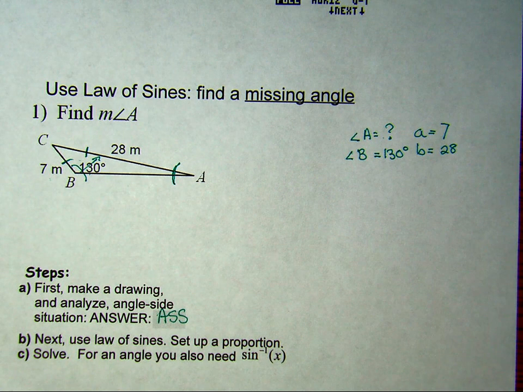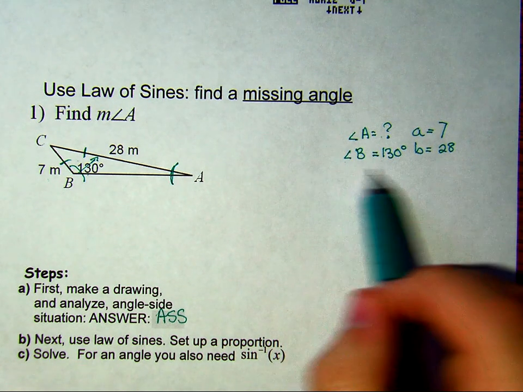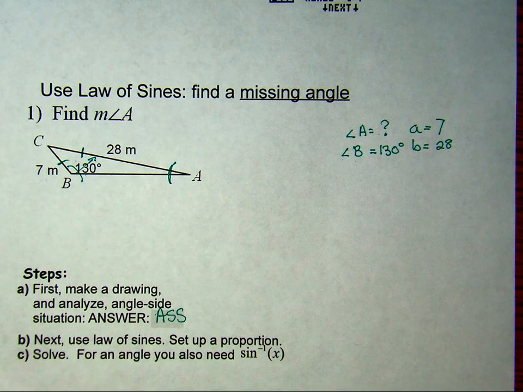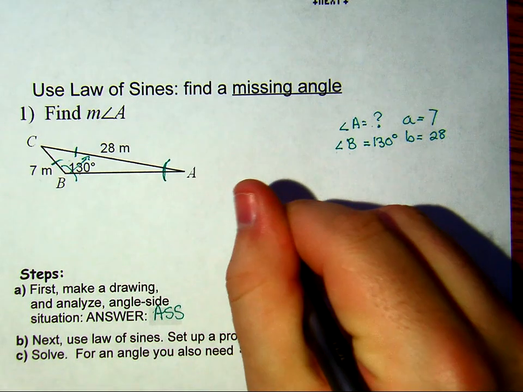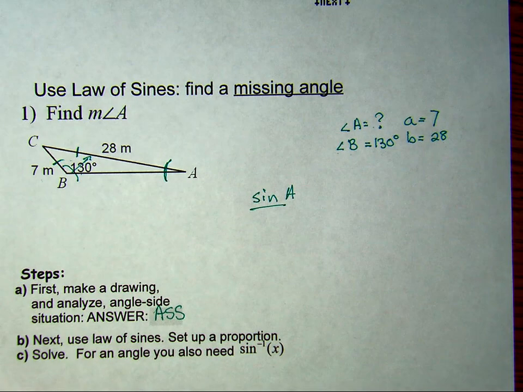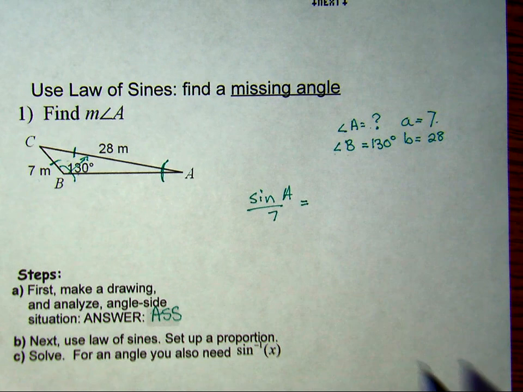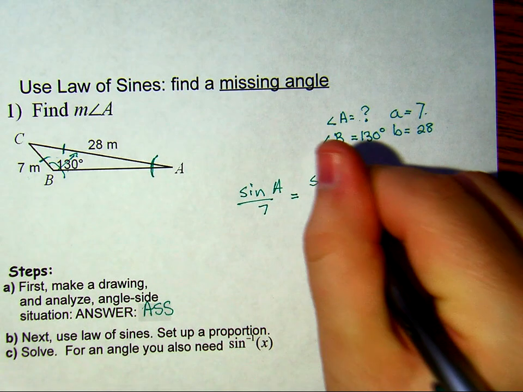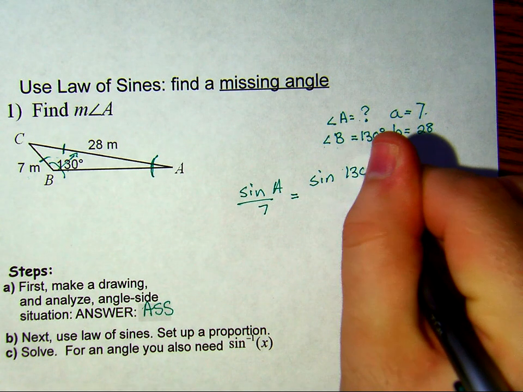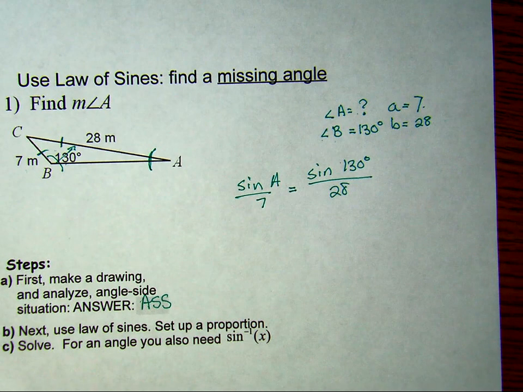So let's set up our law of sines. I have this corresponding pair that I know for B. I know its angle and I know its side. So I'm going to take sine of A, because that's what I want to find, divided by side A, which is 7, equal to, proportionally, the sine of angle B, which is 130 degrees, divided by 28. And this proportion is what I want to solve.